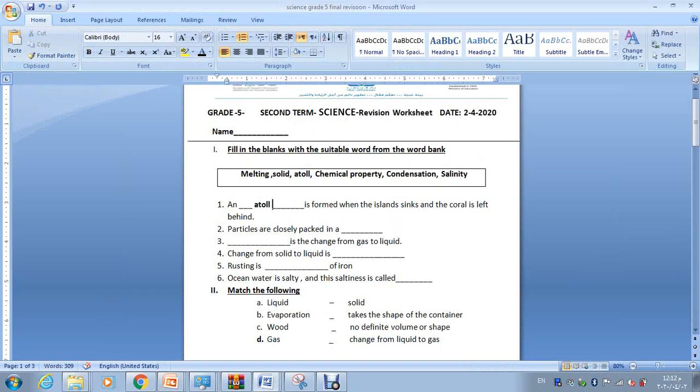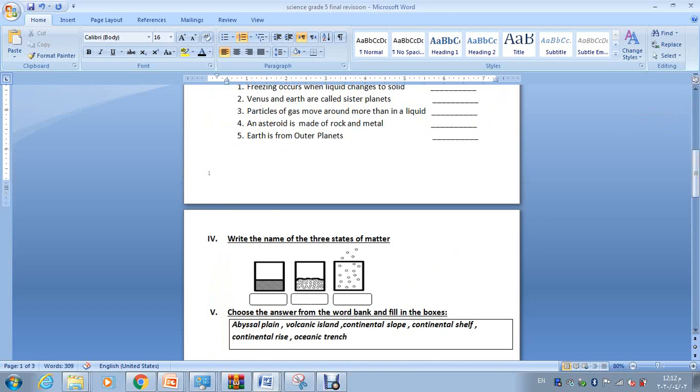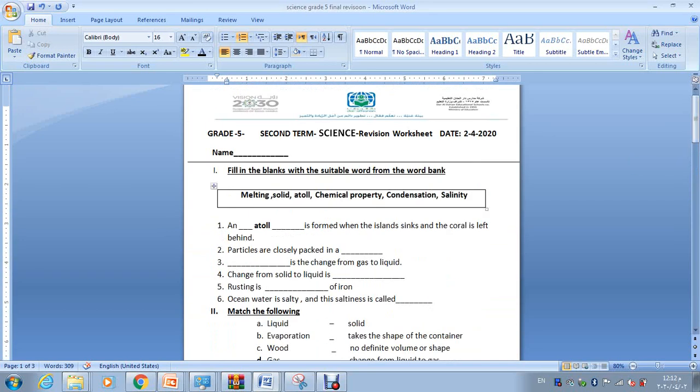Particles are closely packed in a... Look here at this picture for the states of matter. The first box, they are closely packed. The particles are very closely packed in a, of course, solid. The solid state has the particles closely packed. They do not move. They are like prisoned in the same place.